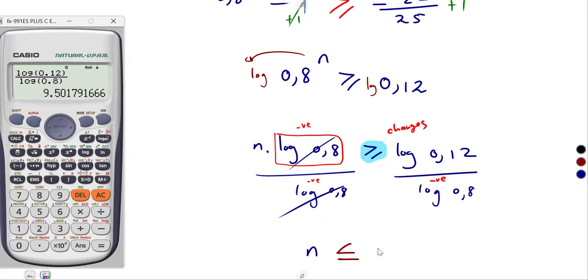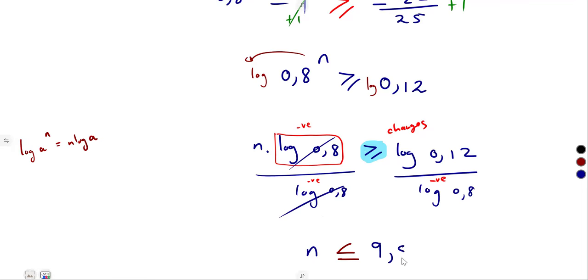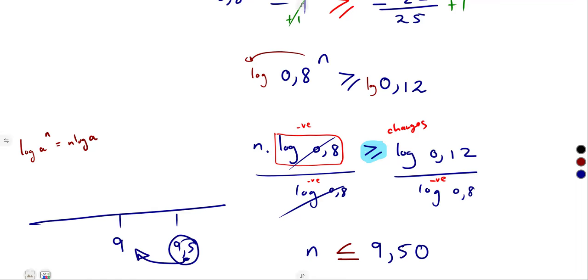So n is less than 9,5. So we are saying less than 9,5. So the whole number that we're going to have is 9.